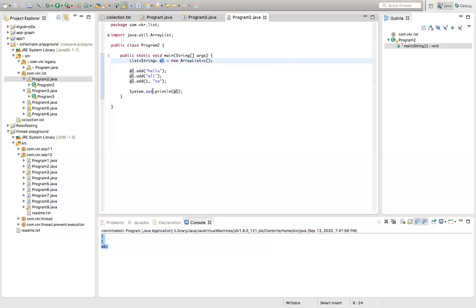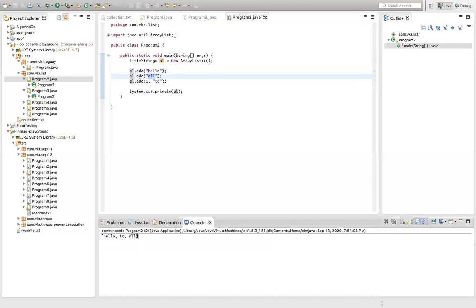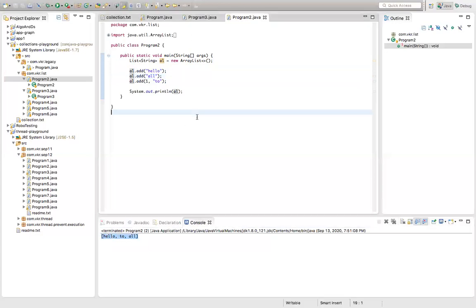Here, if we call system.println of array list, it will give you the hello first, then all. Now let's go and run this. We'll get the output of hello to all because toString method is already overridden in the array list. Now, how to add the elements to the array list? We are learning the collection framework. I'm telling again, learning the collection framework is how to use the collection framework classes in our projects. That we have to learn.